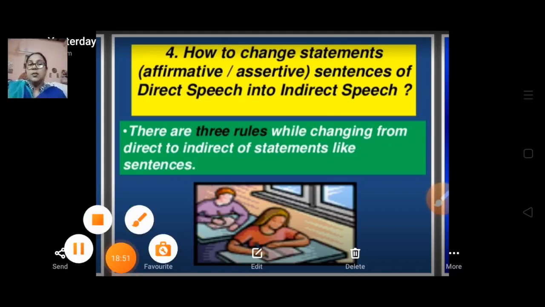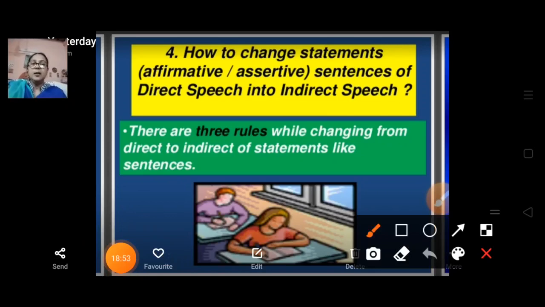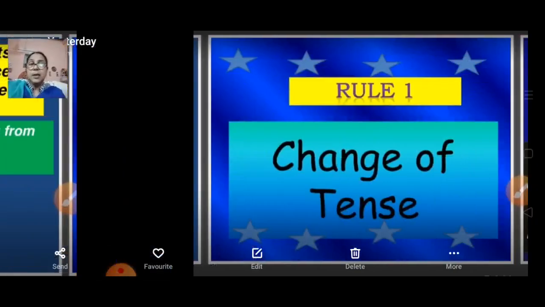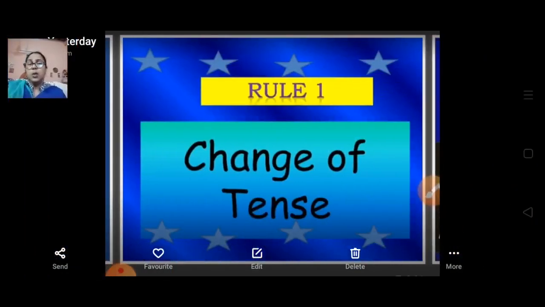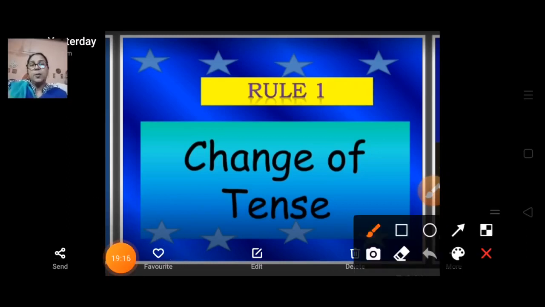So there are three major rules that we always keep in mind. What are the three rules? The first rule is change of tense. Change of tense is a very important rule.